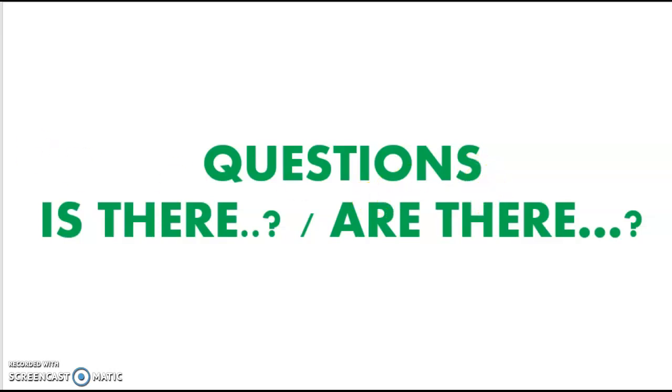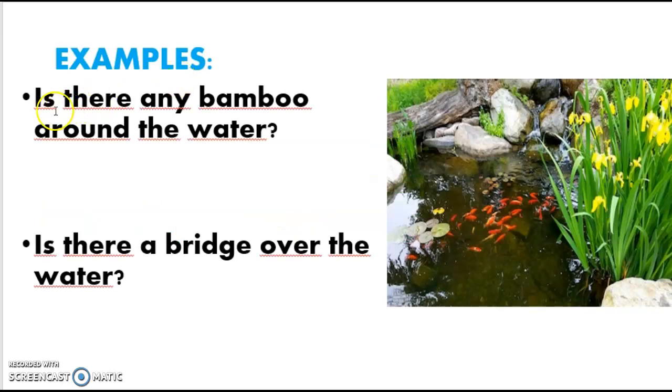Look at these examples. Is there any bamboo around the water? Remember that you use there is to talk about countable singular nouns and uncountable singular nouns, okay? Use any in the question to talk about uncountable nouns, okay? Entonces, en la forma interrogativa también utilizamos any para hablar de sustantivos incontables. ¿Listo? Okay, this is another example. Is there a bridge over the water?